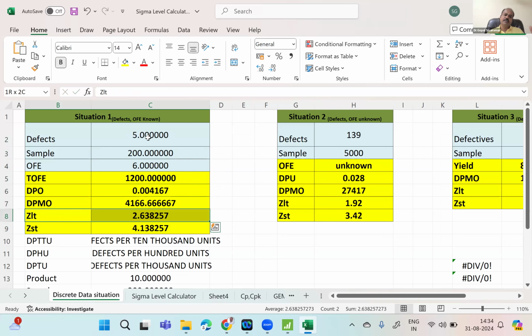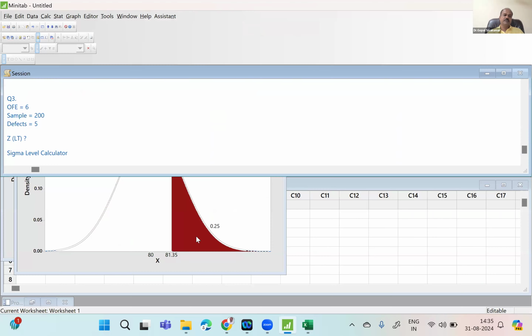So use this template and then whatever is the situation, that will give you ZLT. LT means long term. ST means short term. The difference will always be 1.5, and short term will be higher than long term. So right now your required answer is 2.63. So I have answered your third question. Yes, sir. ZLT answer is 2.64. Okay, 63 or 64, right? Now we can move on to your question number 4.